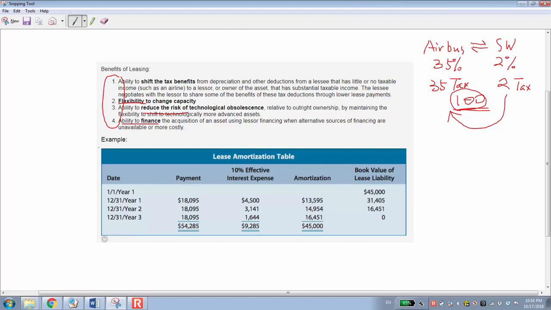Just take a look at this schedule for lease amortization. It is quite similar to the schedule of a liability amortization table, right? The payment of the lease is a kind of cash interest. This is the interest expense, amortization, and book value of the liabilities.